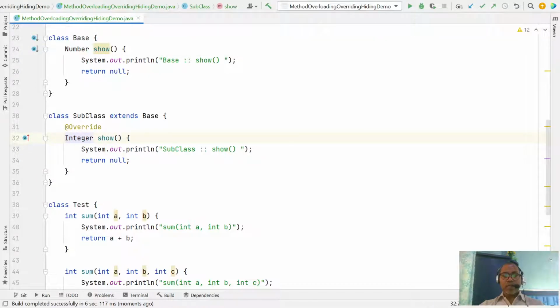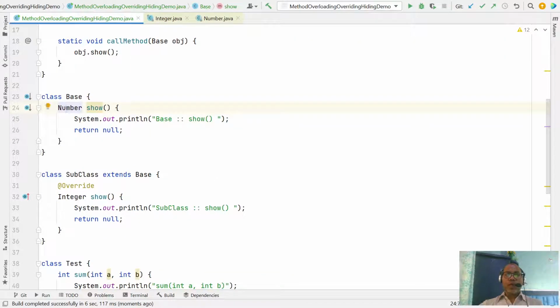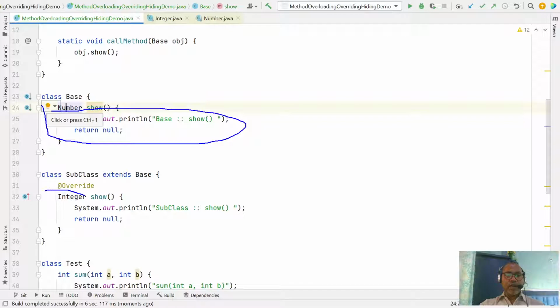If you look at the Integer class, Integer is a subclass of your Number class, and Number is the parent class. So this is known as covariant. While overriding any method, the return type can be the same as in the superclass, or any covariant, meaning a corresponding subclass.